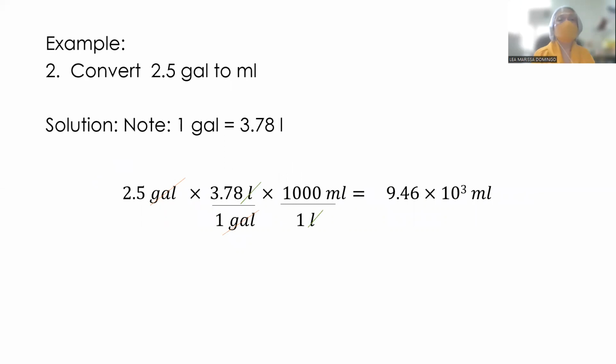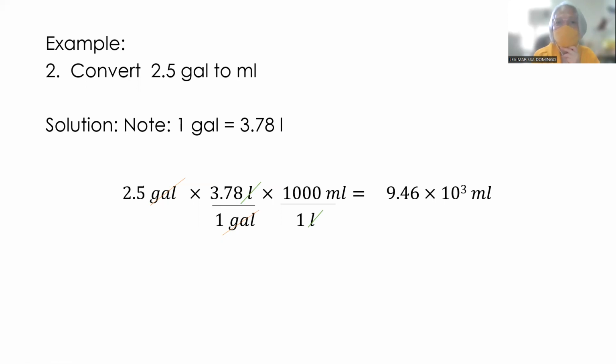And then we would want to convert 2.5 gallon to ml. So note that 1 gallon is equivalent to 3.78 liters. Okay. So again, we would orient the unit such that the undesired unit gallon will be cancelled out. So yung 1 gallon ang ilalagay natin sa denominator at yung 3.78 ang nasa numerator.